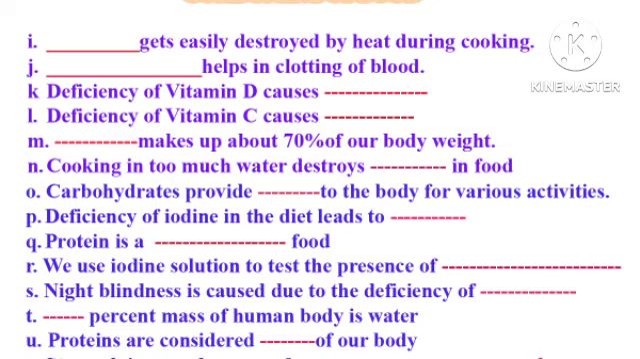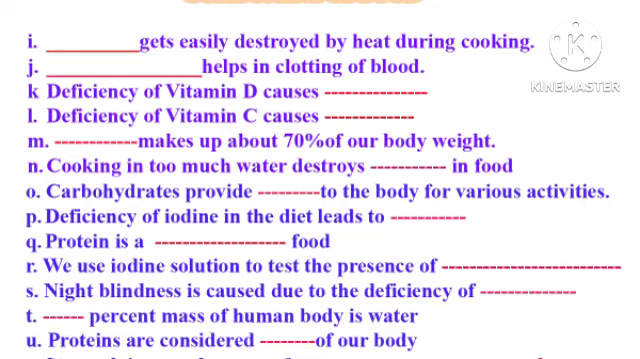Question number Q. Protein is a dash food, body building food. Question number R. We use iodine solution to test the presence of dash. The answer is starch.